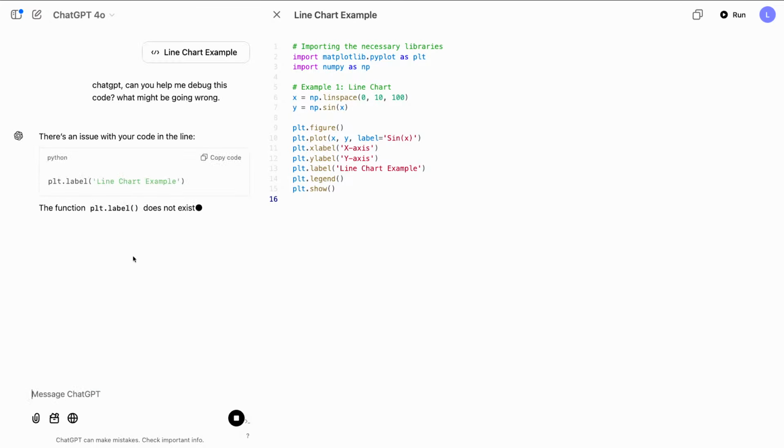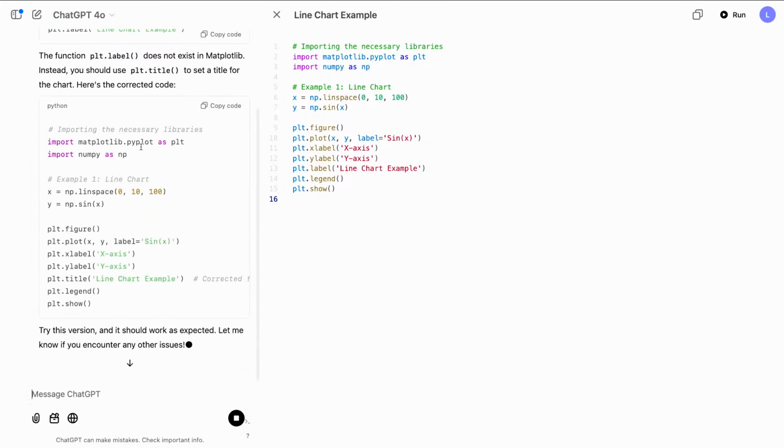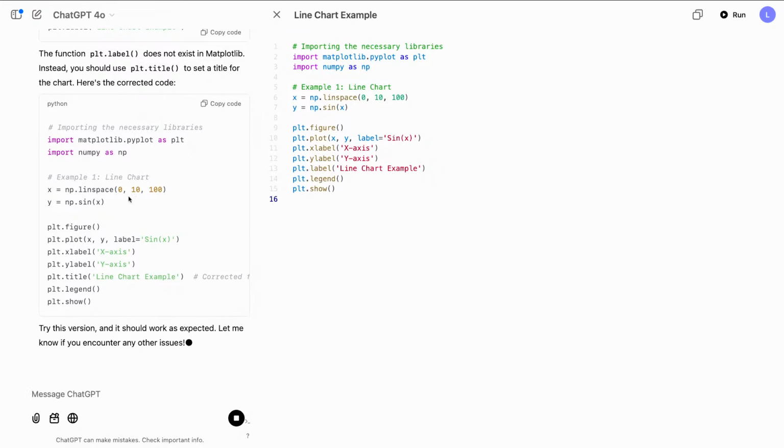ChatGPT sees the code, looks like it identifies that plot.label does not exist in matplotlib. It provides an example corrected code. We could trust this and take it back locally, but one of the new features we want to demonstrate today is the ability to actually run your Python code within Canvas. So in the upper right, we have this button titled Run. Let's see if ChatGPT finishes. We'll click Run and see what happens. Click run, and it looks like right away, actually, we see that label is not defined, so ChatGPT was correct about that.